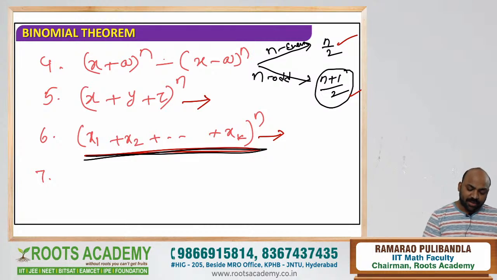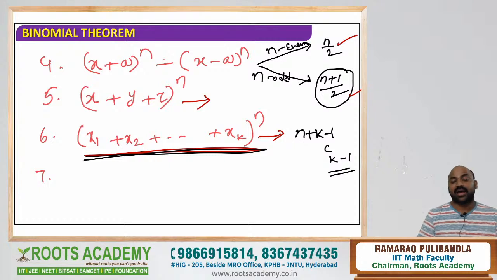Can you remember: the number of terms in (x1 plus x2 plus and so on up to xk) whole power n is (n plus k minus 1) C (k minus 1). Can all of you just remember it once? (n plus k minus 1) C (k minus 1). Right, here k is the number of terms in the expression inside, whole power n.